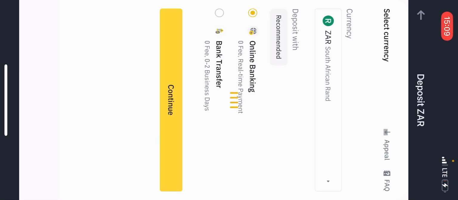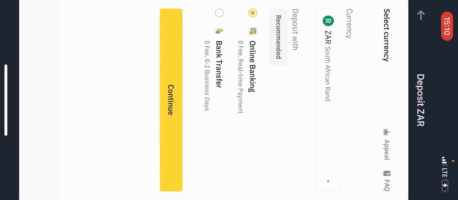Then it's going to take you to this page. As you can see right here, we have South African rand, and you have two options, written deposit with recommended: bank transfer and online banking. Bank transfer will take 2 to 3 days for your cash to reflect on Binance, but if you deposit with online banking right here, I think it takes less than 5 minutes. You can see that it's written real-time payments, and it's actually 0 transaction fee, so you're not going to pay anything and your cash is going to reflect immediately.